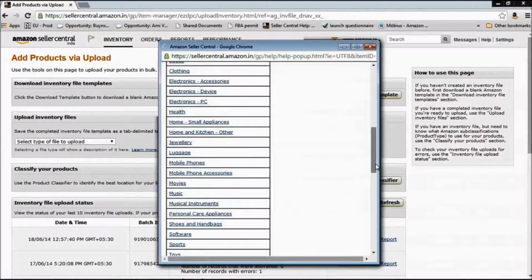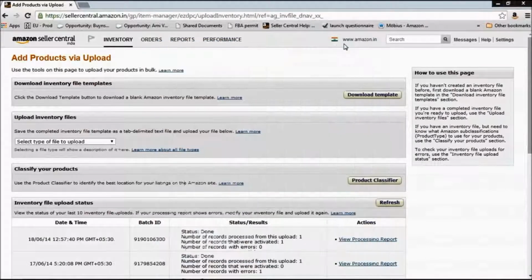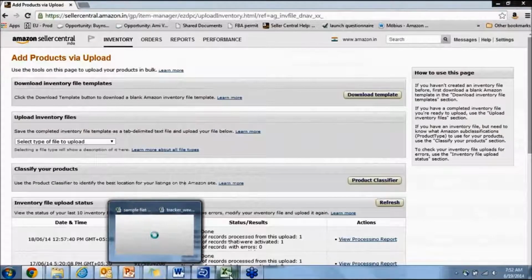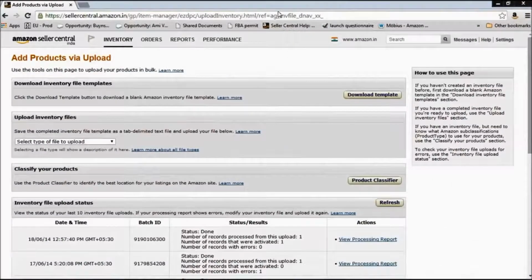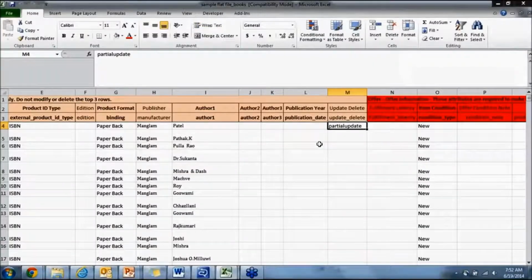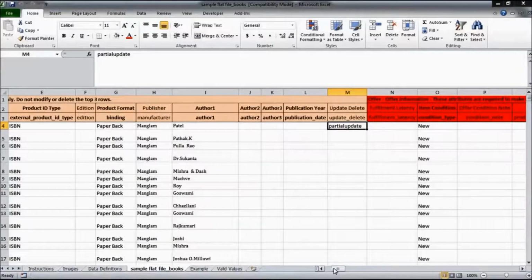Now, it's advisable that you use the second method only if you have used a flat file before to upload listings on Amazon. If you have not, and you still want to update price and quantity in bulk, the third method is most suited for you. Okay. However, if you have used a flat file template before to upload your products, you can just take that same file. For example, I have a sample books flat file with me. I'll just open that up. Yeah, this is how it looks like.